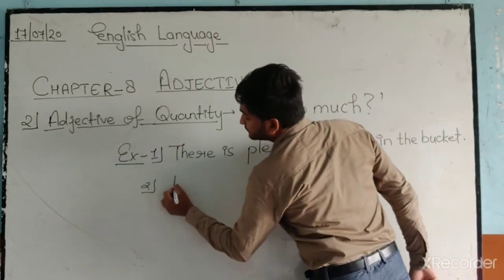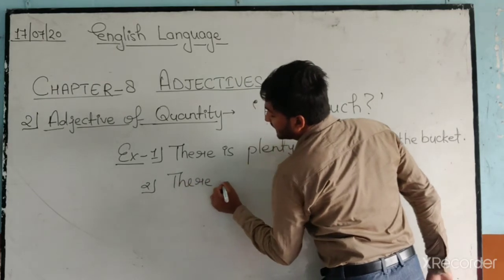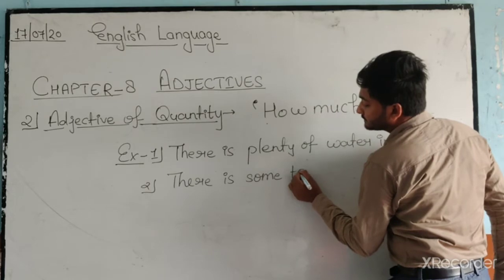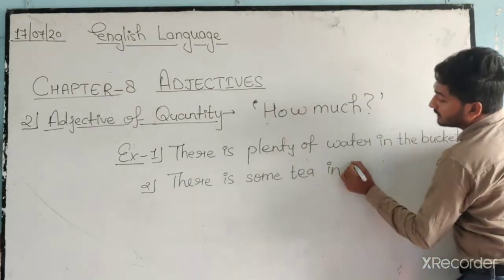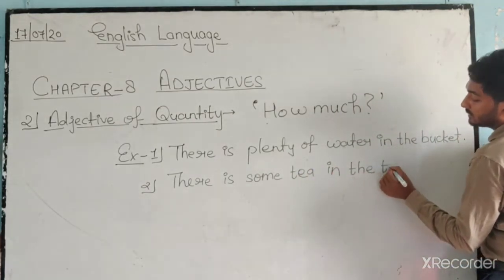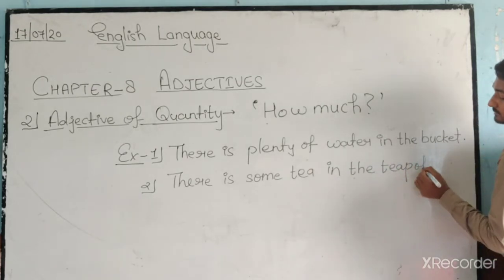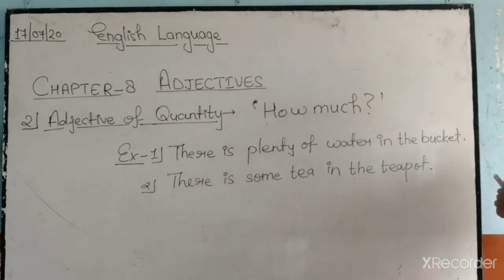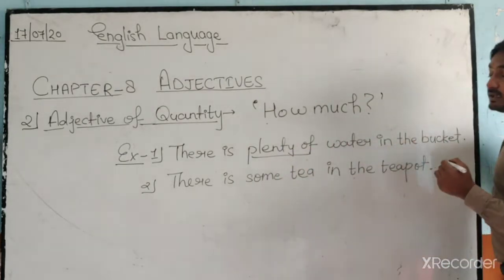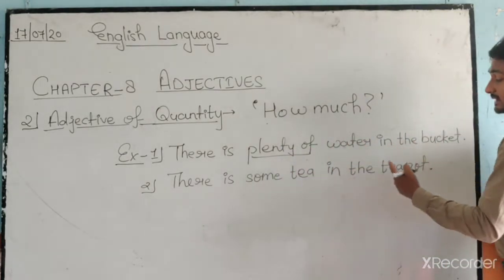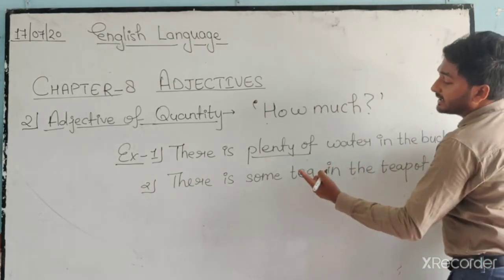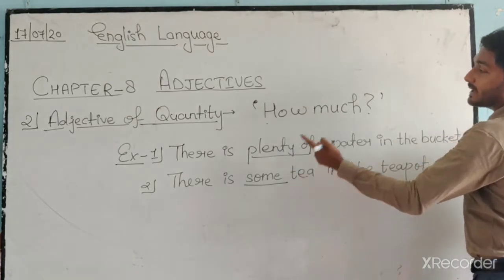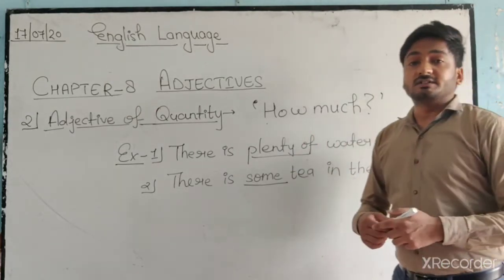Number 2, there is some tea in the teapot. How much water is left in the bucket? Plenty of. That means enough. There is some tea in the pot. How much tea is left in the teapot? Some tea. These, plenty of and some, are adjectives of quantity.